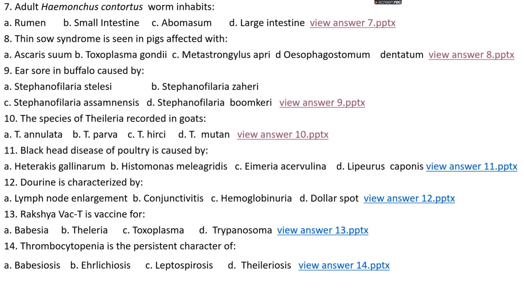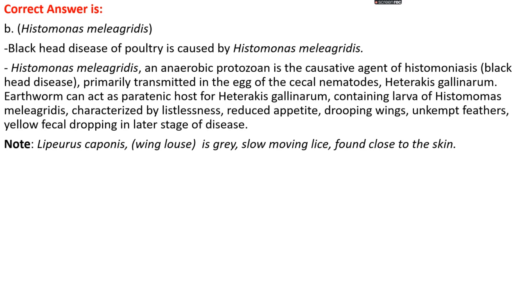Okay. Question number 11. Blackhead disease of poultry is caused by: option A, Heterakis gallinarum; option B, Histomonas meleagridis; option C, Eimeria acervulina; option D, Lipeurus caponis. The right answer is option B, that is Histomonas meleagridis.